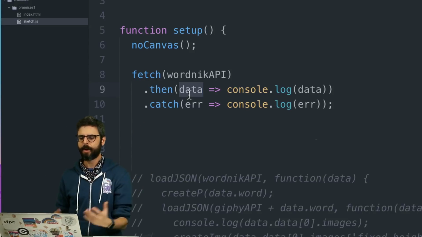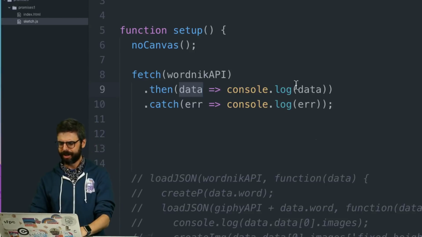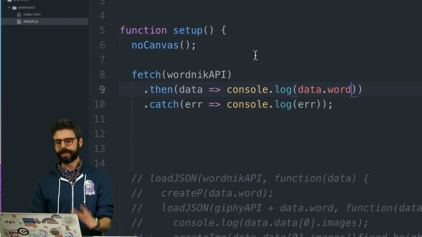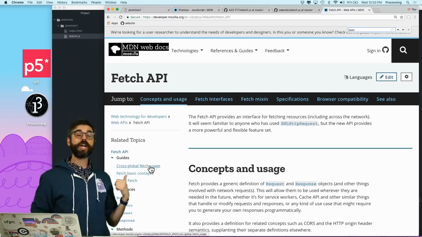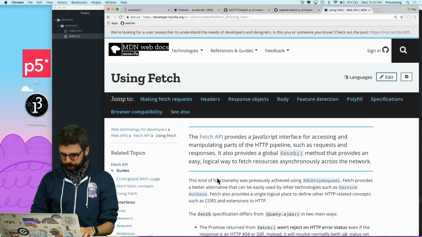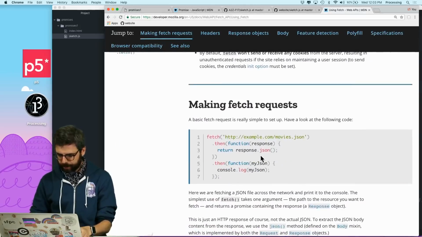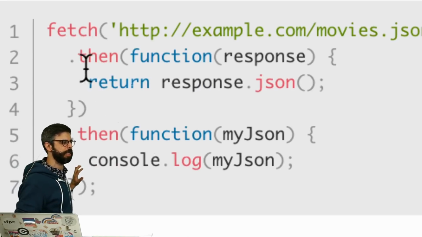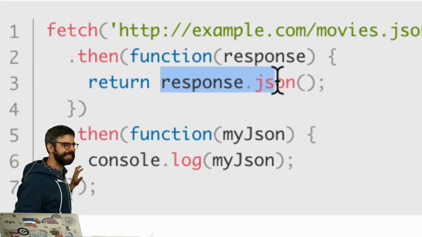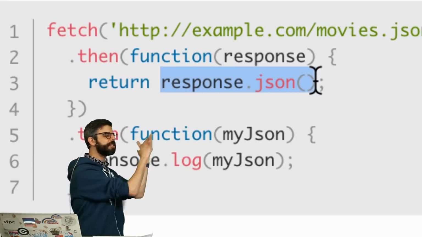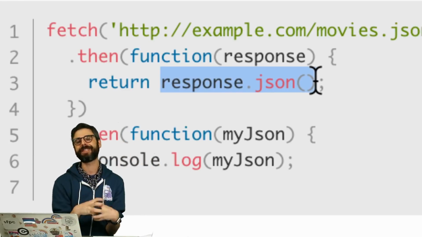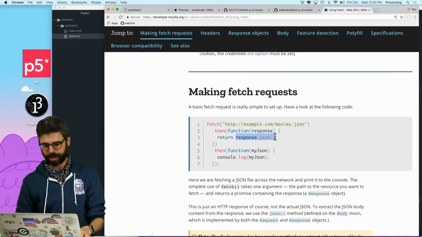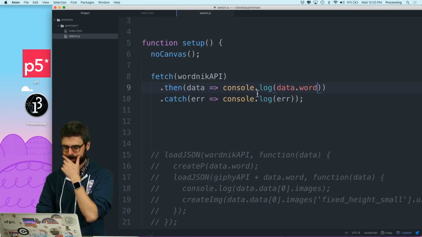And here's the thing. I want to actually get that word. Like I want to say data.word. But that's undefined. So this is the funny thing about fetch. If I go to the documentation for fetch and go under using fetch, yes, here's the thing. You can start to see that there's something like what I'm showing you here. But there's also this .json. So the thing that's coming back from fetch, I have to ask for it to be converted into an object that I can use, and that's with the .json function. So let's look at how I would do this.